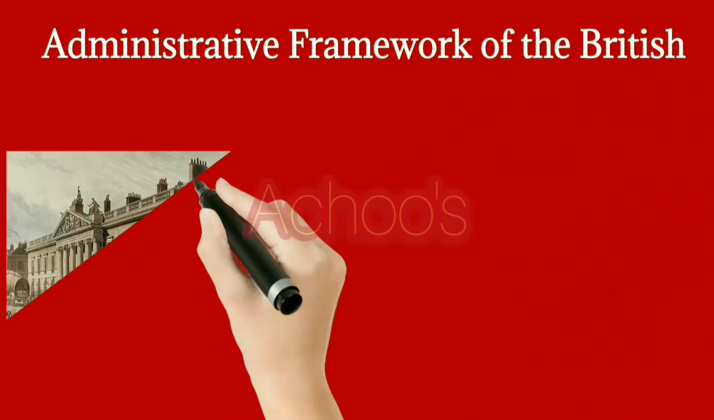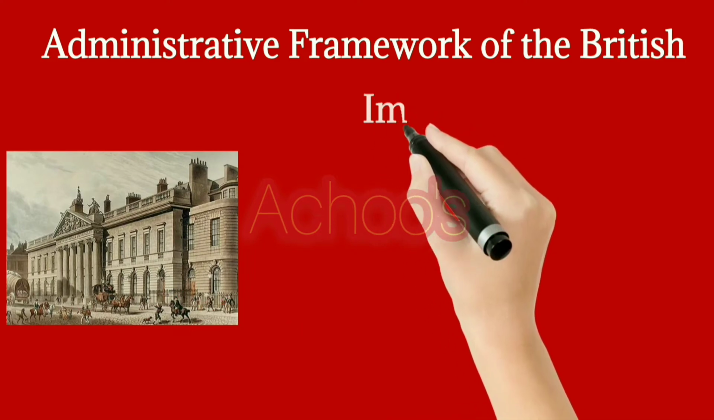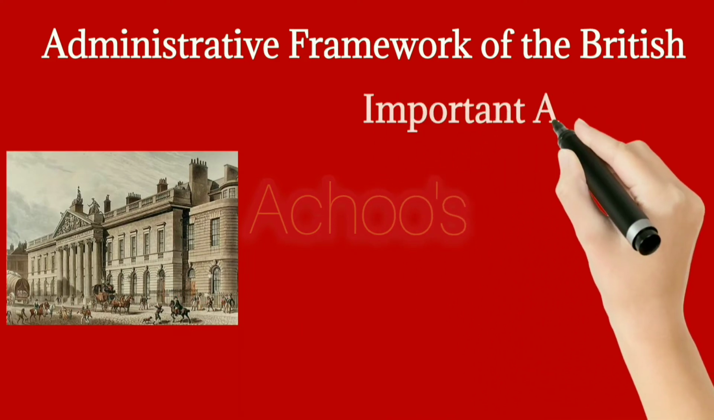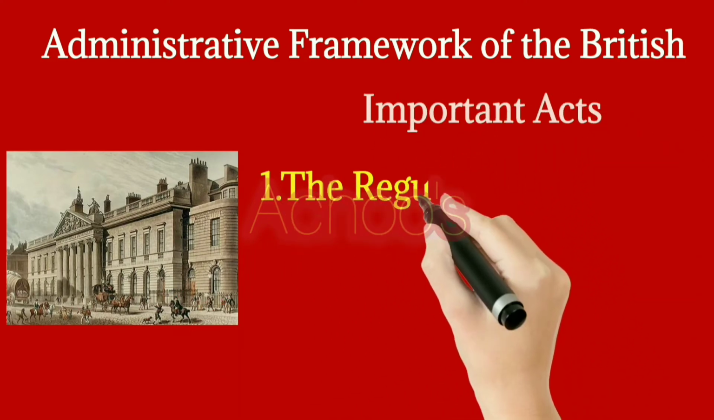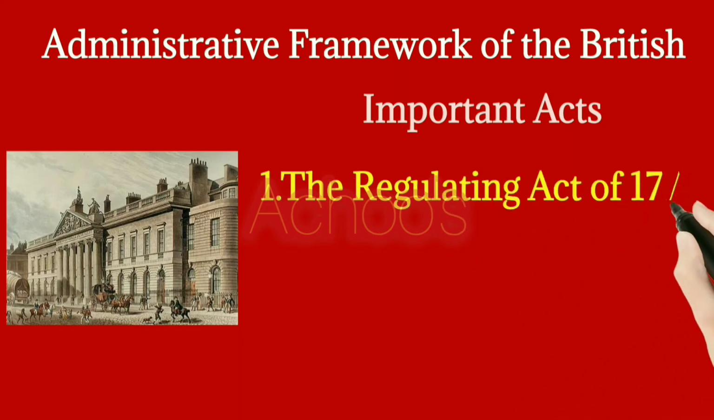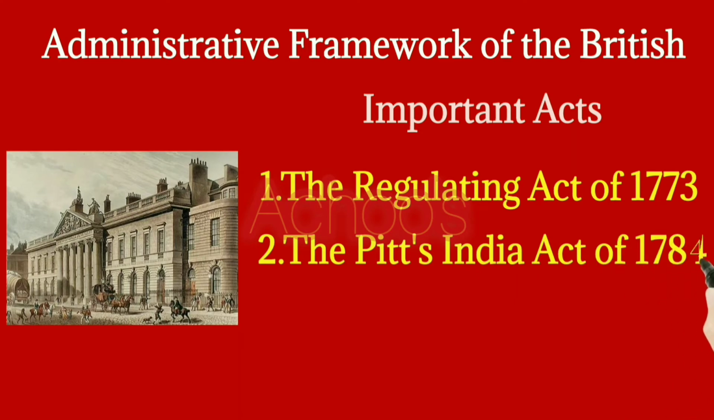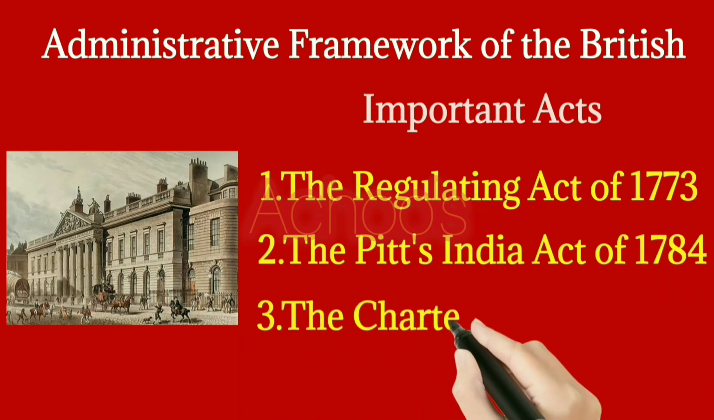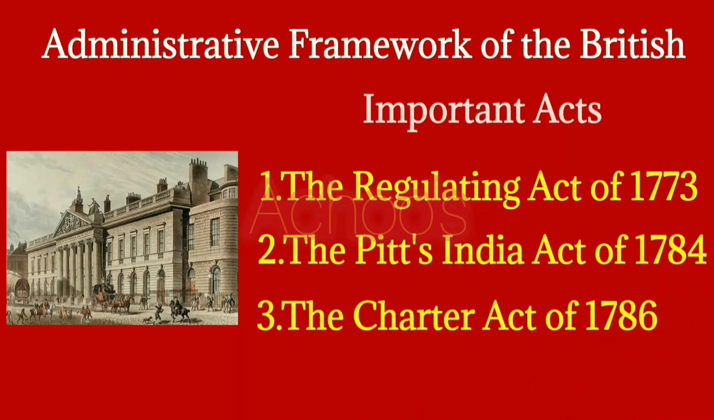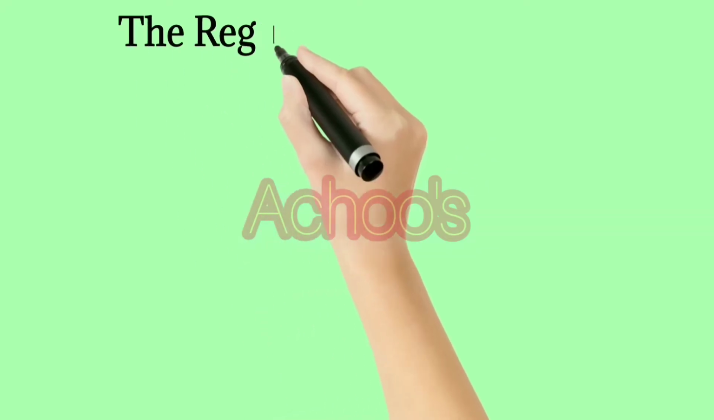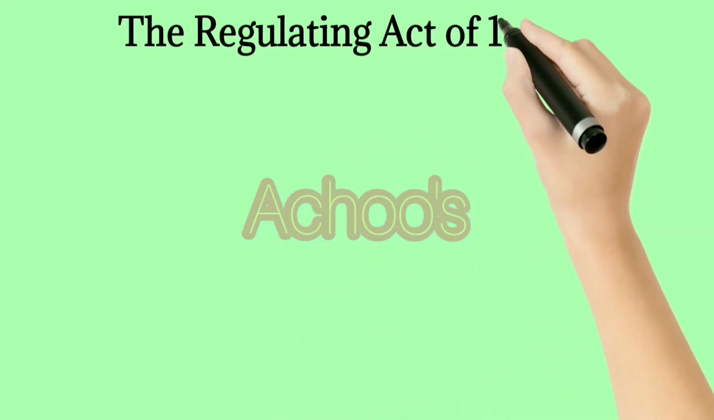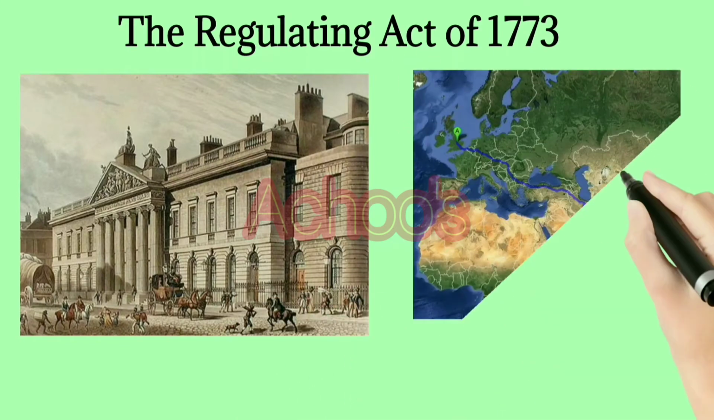Here to control the East India Company, British Parliament passed 3 important acts. The first one is the Regulating Act of 1773. Second one is the Pitt's India Act of 1784. And the third one is the Charter Act of 1786. So first let's learn about the Regulating Act of 1773.